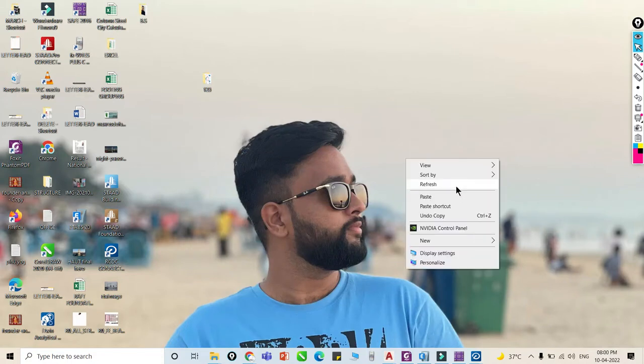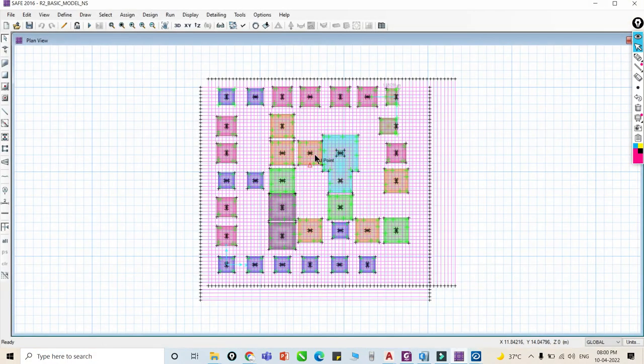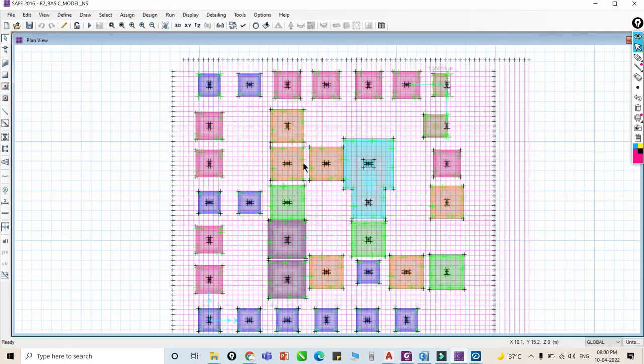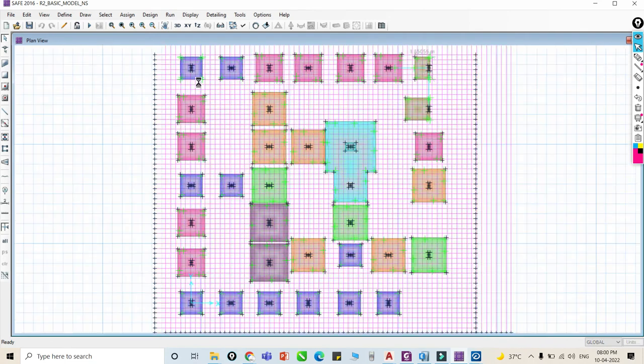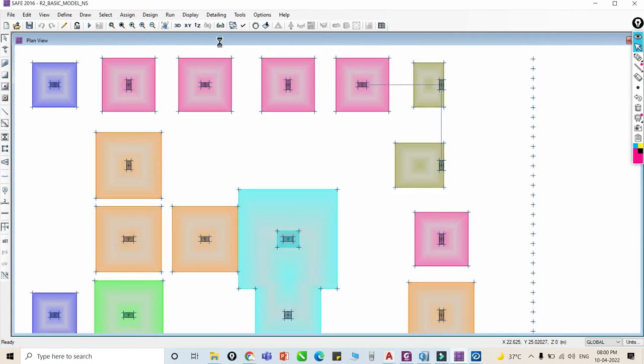Now this next is our SAFE, okay. You can see this is our SAFE where we can do this foundation design, right. You can see there are pad foundations,